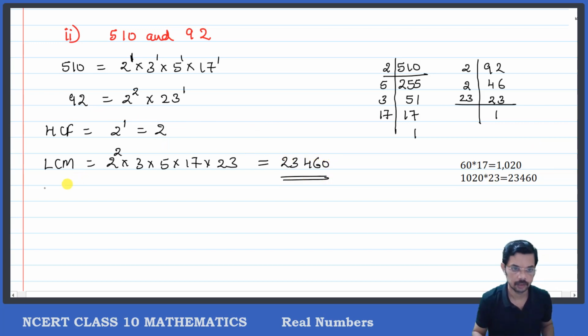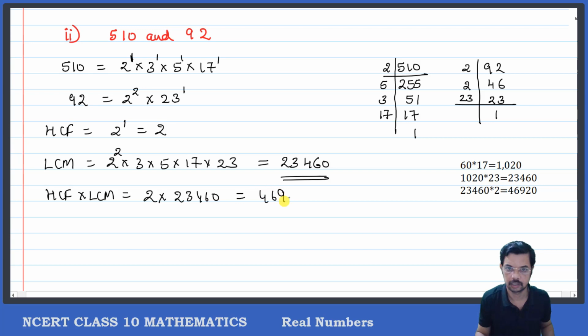Now HCF is there, LCM is there, numbers are there. You need to verify the relationship. So multiply HCF and LCM together. HCF, that is 2, into LCM 23460 will be equal to 46920.